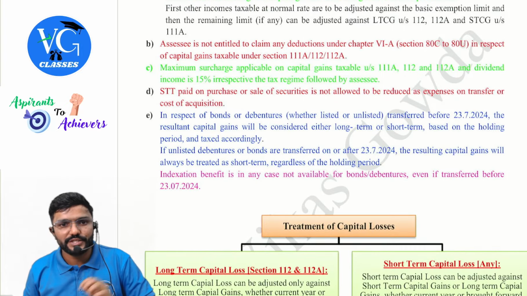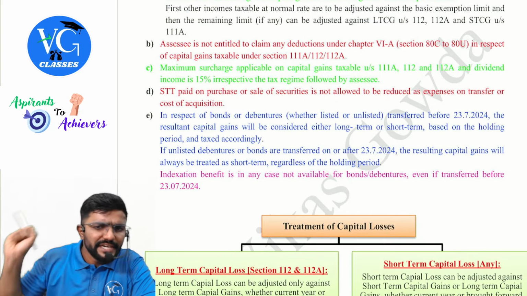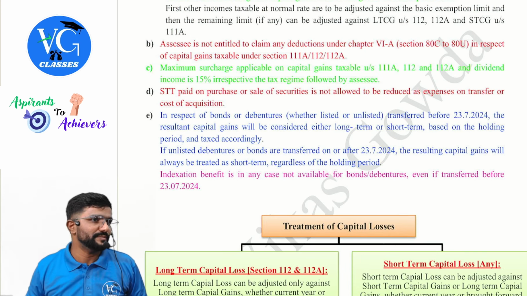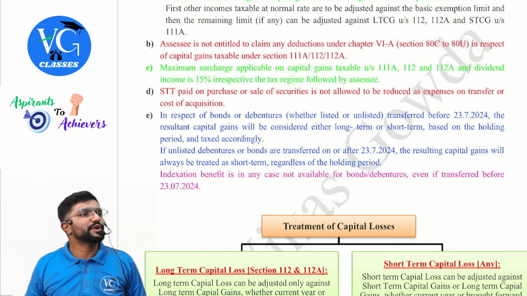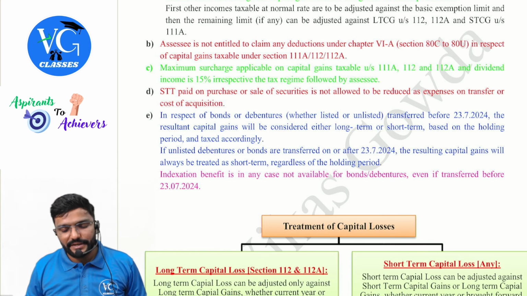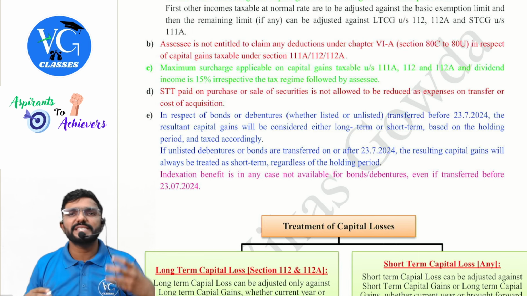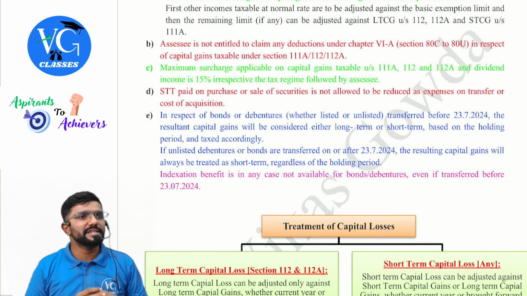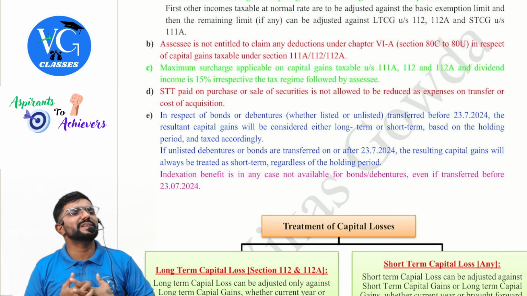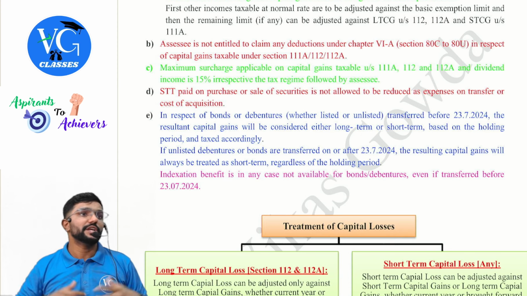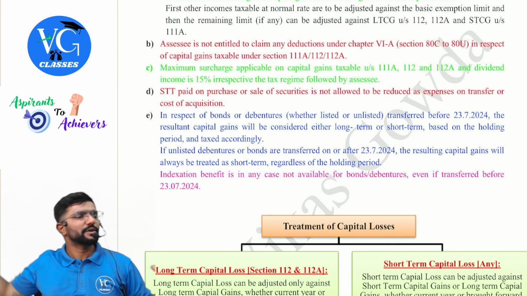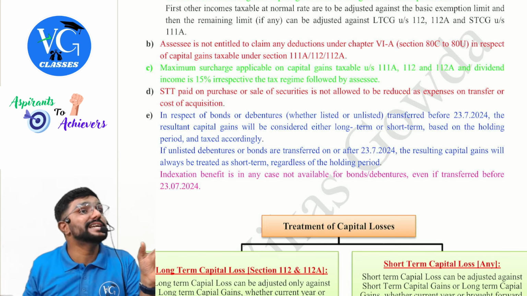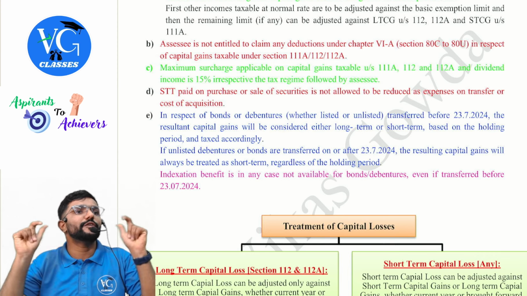Yes, sir. Next. The assessee is not entitled to claim any deductions under Chapter 6A from Section 80C to 80U against capital gains special income. Then, when we were discussing surcharge also, I had mentioned this. If capital gains special income is a part of my total income, what is the maximum surcharge which will be levied on this income? 15%. Even if my total income is crossing 2 crore, 5 crore, whatever tax we calculate on capital gains special income and dividend income, the maximum surcharge is 15%.